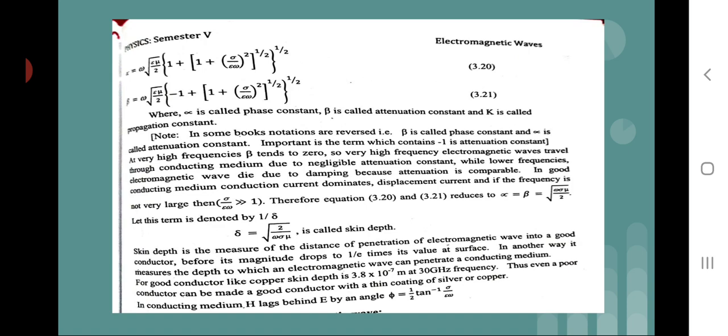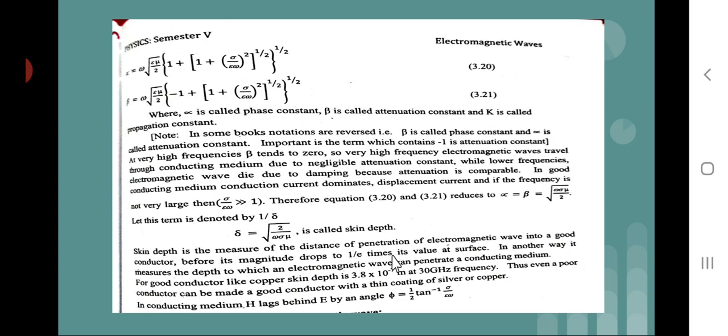Conduction current dominates displacement current, and if the frequency is not very high, sigma upon epsilon omega is very much greater than 1. Therefore, the above equation reduces to alpha is equal to beta, which is equal to under root of omega sigma mu upon 2. And this term is denoted by 1 upon delta, where delta is equal to under root of 2 upon omega sigma mu, called the skin depth.